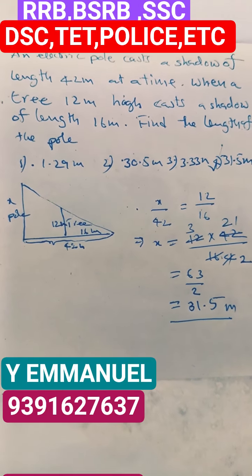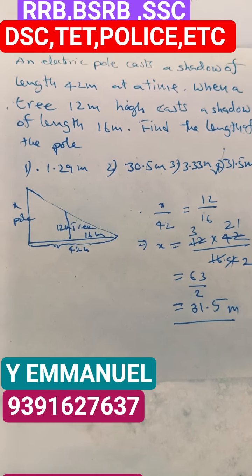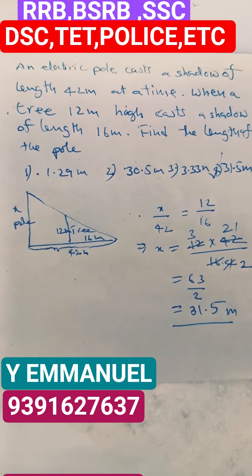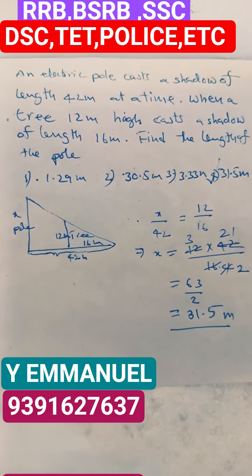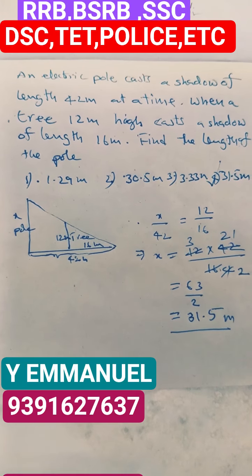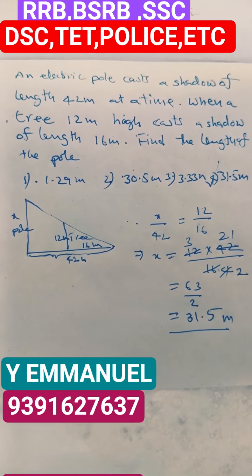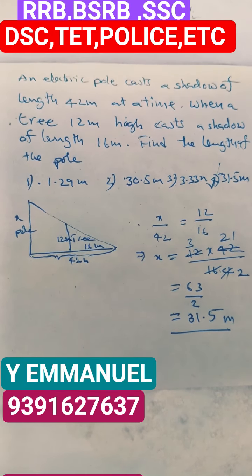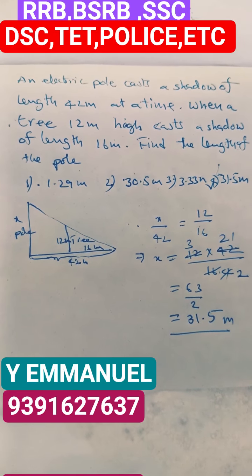Therefore x is equal to 12 into 42/16, that is equal to 63/2, that is equal to 31.5 meters, is the height of the pole. So 4 is the right answer.